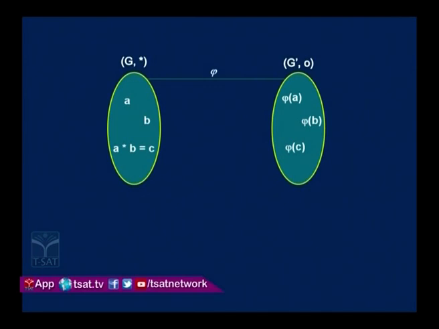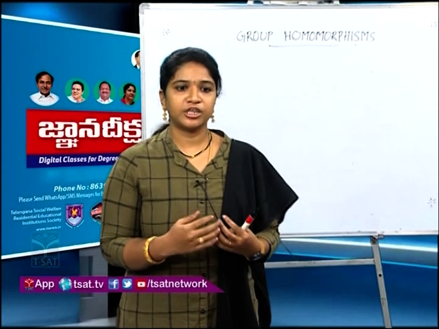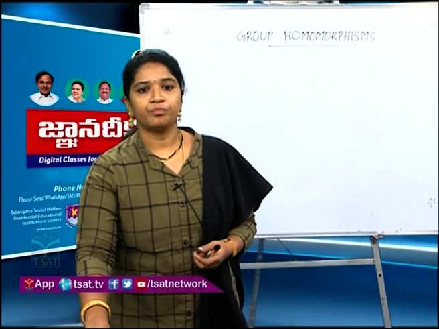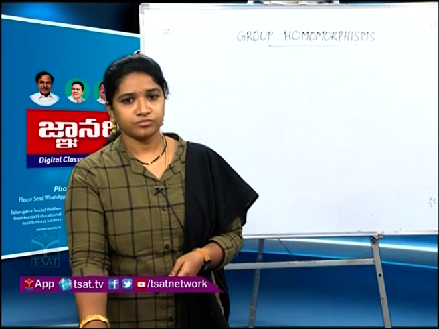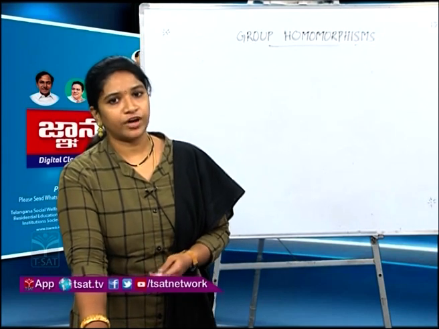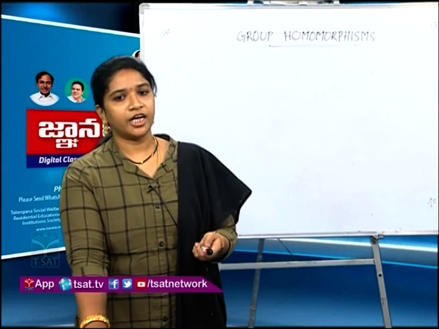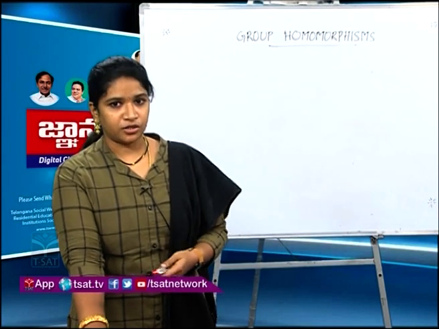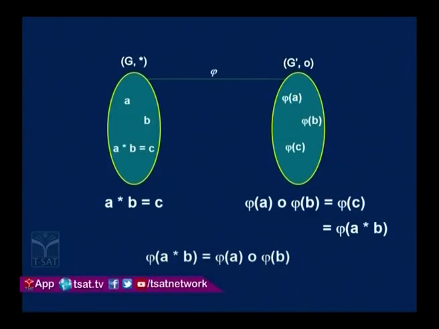Now, if 2 groups are similar, a property which is satisfied in one group must be obeyed in the other group also. So, whenever A times B is equal to C in G, phi of A times phi of B must be equal to phi of C in G prime also. But C is already A times B, so we replace C with A times B. So, what did we get here? Phi of A times B is equal to phi of A times phi of B. This is the condition of homomorphism. That is, if two groups with different operations are to be similar, this condition is to be satisfied. That is, phi of A times B must be equal to phi of A times phi of B.